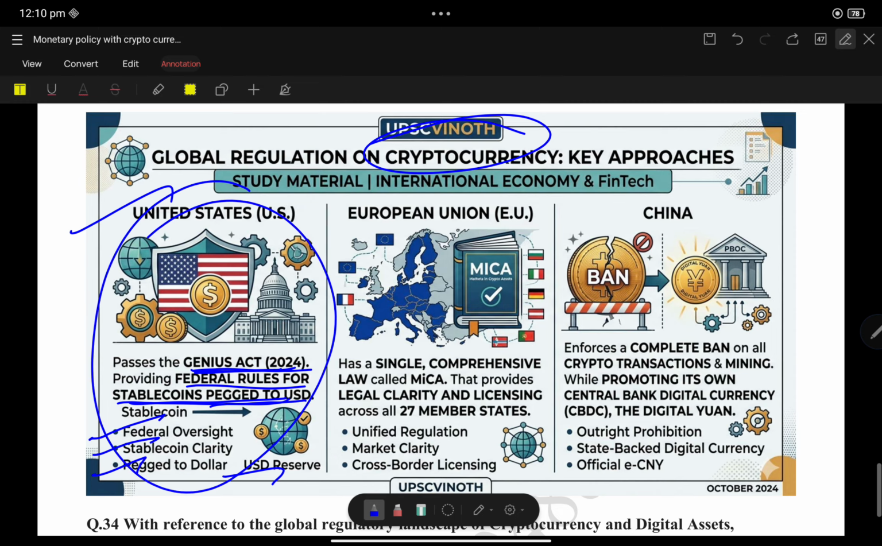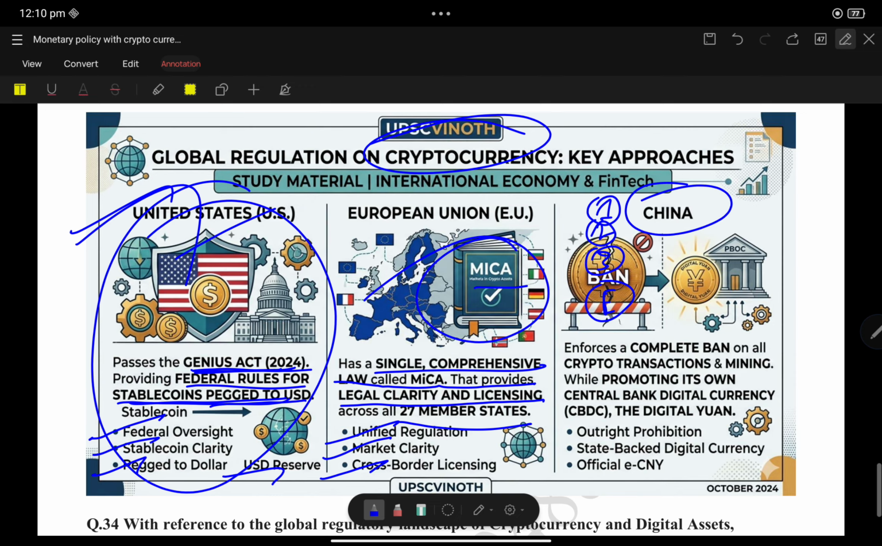Then you see which of the countries have formal regulation with respect to cryptocurrencies. Number one, USA. Number two, China. Number three, India. Number four, European Union. The European Union has a single comprehensive law called MiCA that provides legal clarity and licensing across 27 member states: unified regulation, market clarity, cross-border licensing. Yes, the EU has MiCA, Markets in Crypto-Assets.